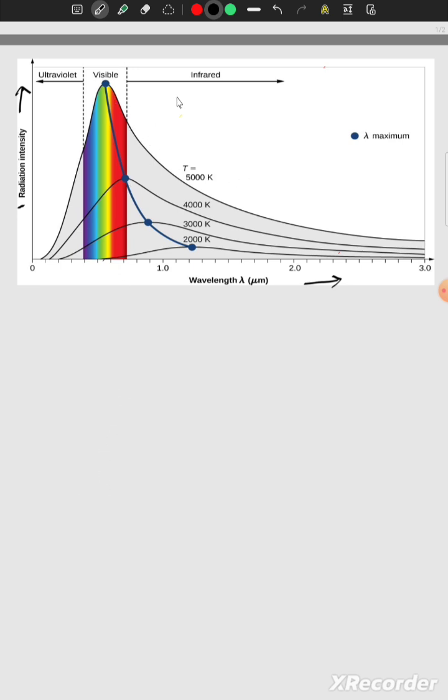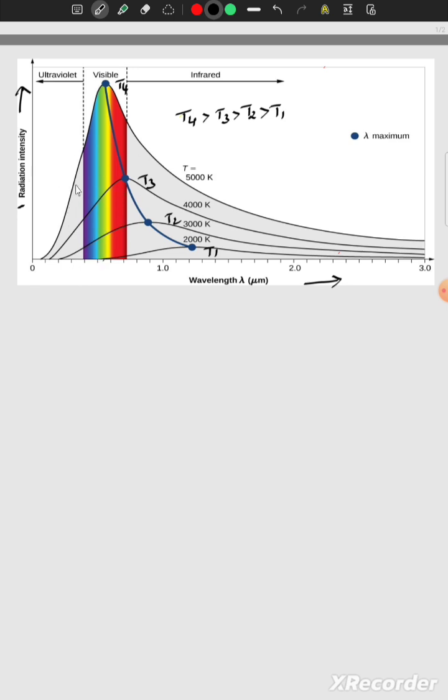Suppose we consider these as T1, T2, T3 and T4. Here T4 is greater than T3, greater than T2, greater than T1. We have to check three main points when we study this graph.